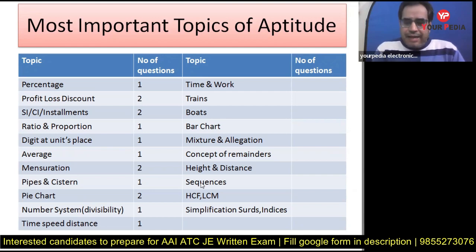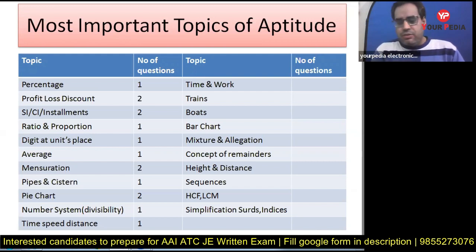Okay. Then height and distance. In the mathematics section, they ask questions from trigonometry. Now height and distance is also part of trigonometry; it is an application of trigonometry. So maybe they ask a question from height and distance in the mathematics section or in the aptitude section. The possibility is there. Only a simple concept is there: angle of elevation, angle of depression, tan theta equal to perpendicular upon base. This is the most important key factor in this chapter. If you know the basic concept, you can solve the problem in the exam. So solve 5 to 10 questions from height and distance. You will get the idea, and then you will be able to solve the question in the exam.